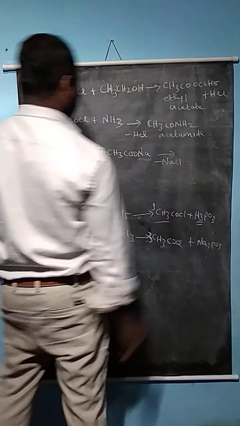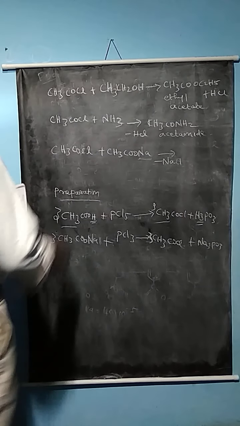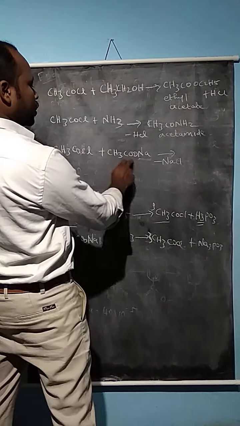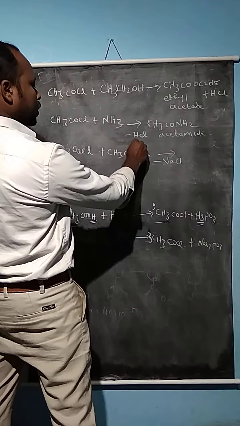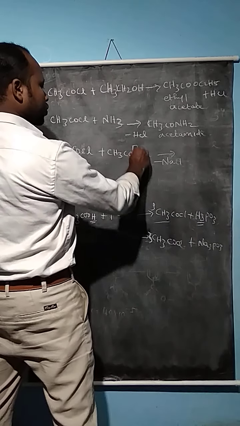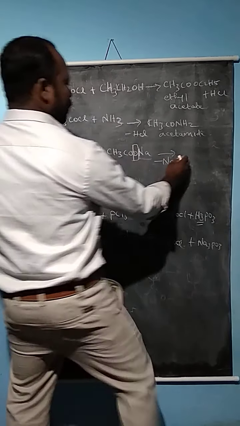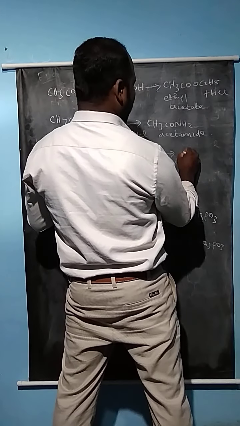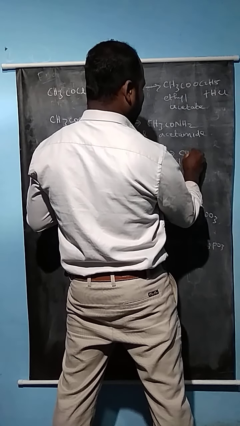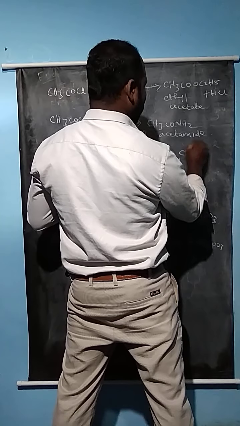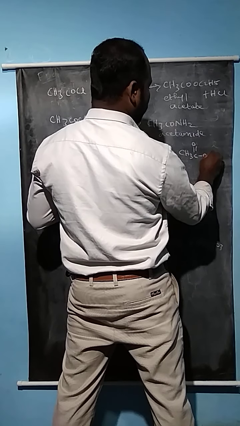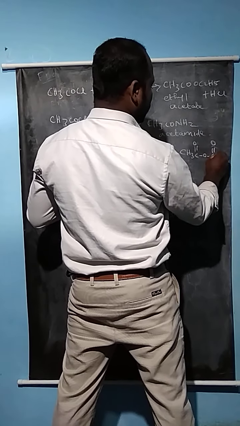Sodium chloride, a salt, is removed. Now CH3CO, here also CH3CO, with one extra oxygen atom present. So we can prepare the anhydride compound CH3C double bond O, then the oxygen atom, then COCH3.